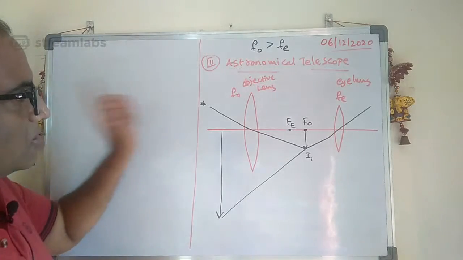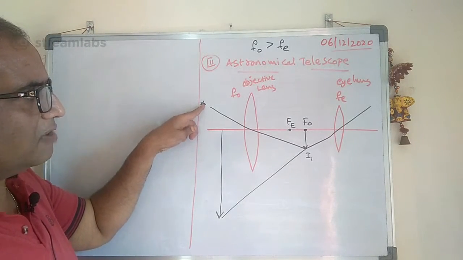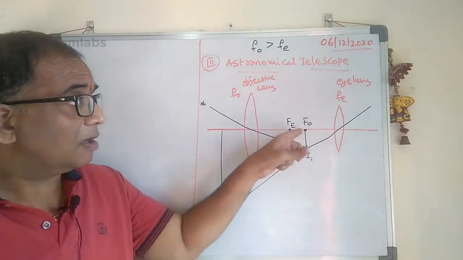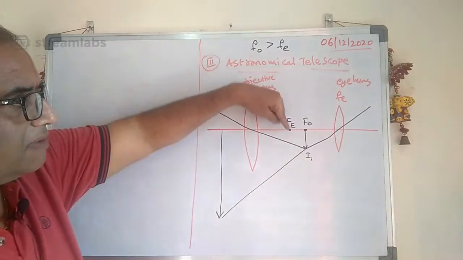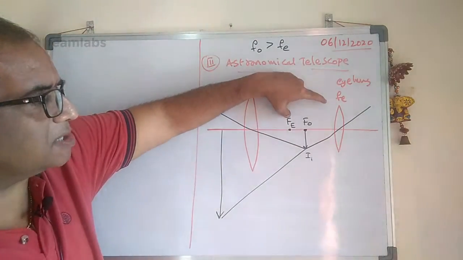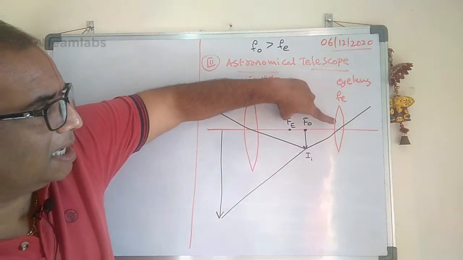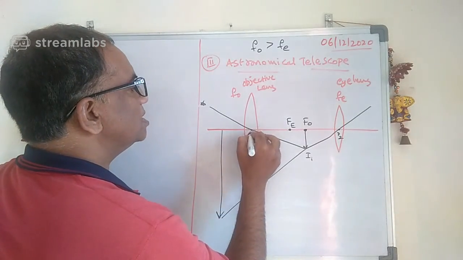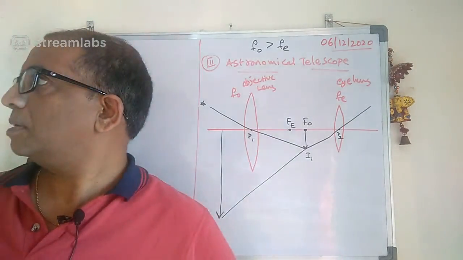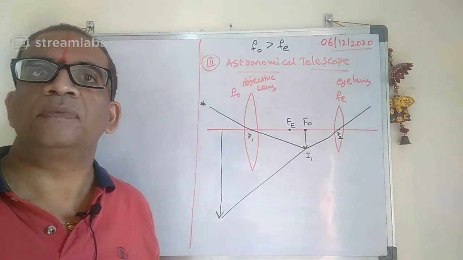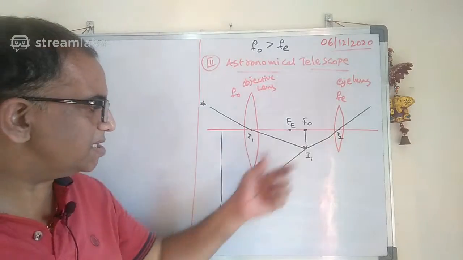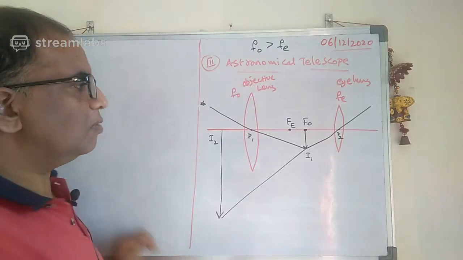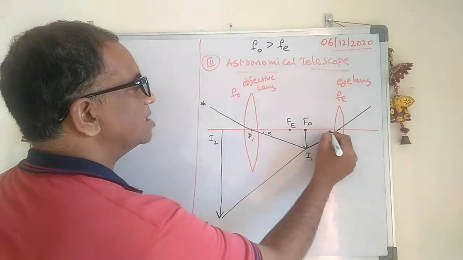See carefully here. First of all, here is the object. The first image will form at the focus point of the objective lens. And see where the image is formed here, between the focus point of the eyepiece and its optic center P2. This is P1. Are you following? So here the final image is formed. This is I2. Here let us call this alpha. Let us call this beta.